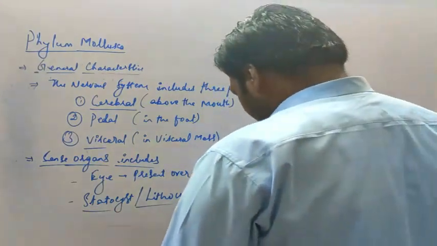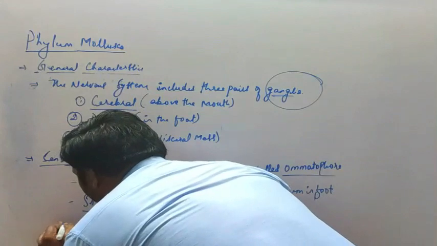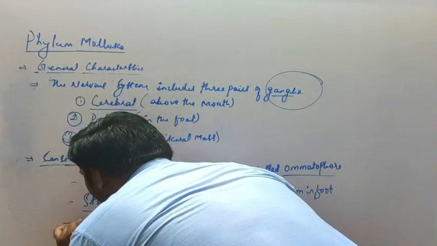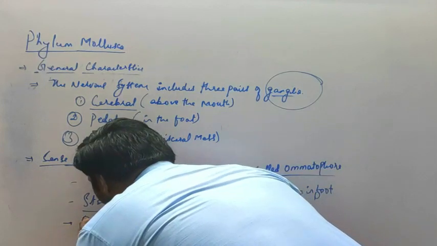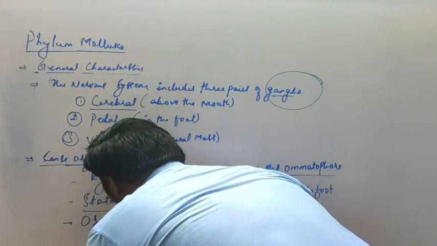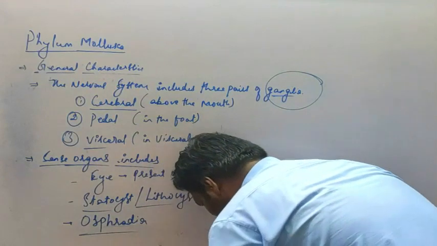The third type of sense organ is the osphradium. Now what is osphradium?